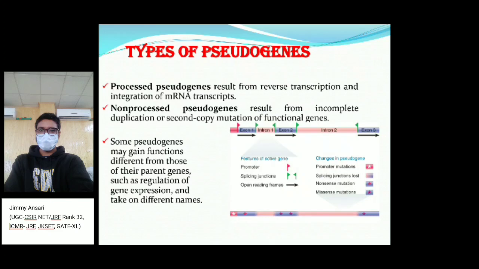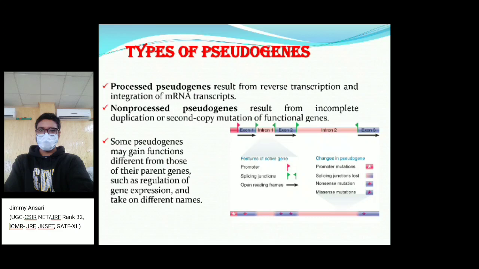On the basis of splicing, we can divide pseudogenes into two types: processed pseudogenes and non-processed pseudogenes.